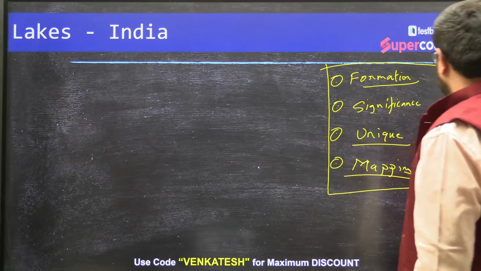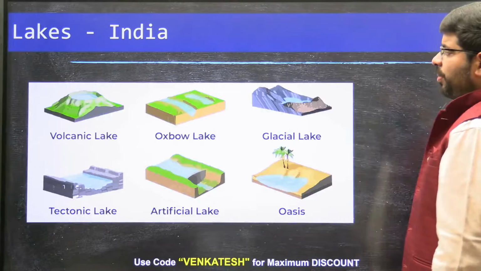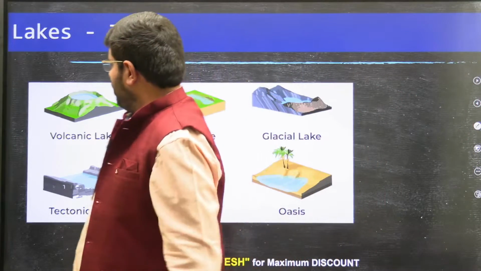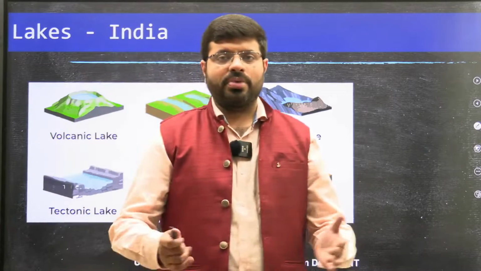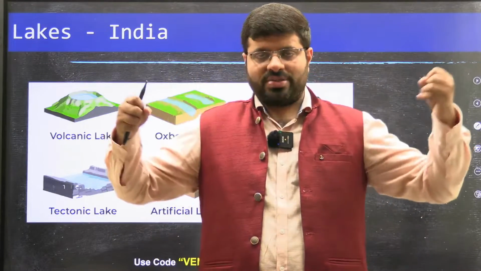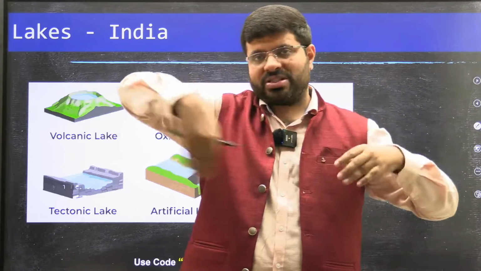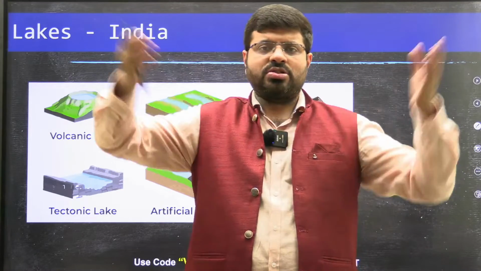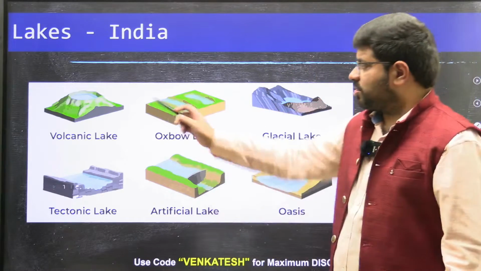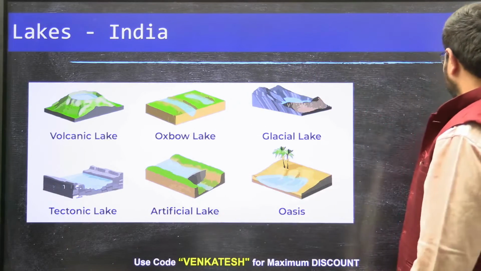So when you talk about the formation of lakes, there are multiple varieties of formation. For example, a volcano got erupted, and there was a depression created, and along the depression water slowly got accumulated. That is what we can call a volcanic lake. For example, you see this one.